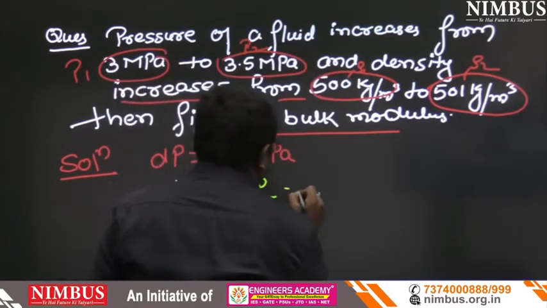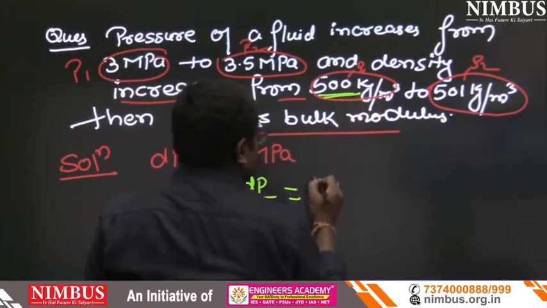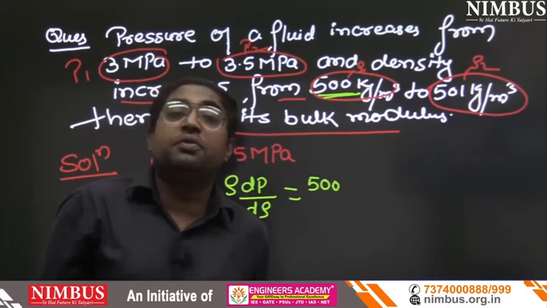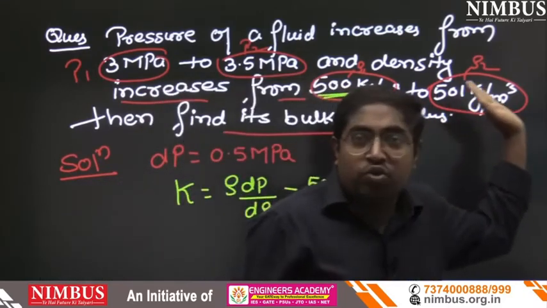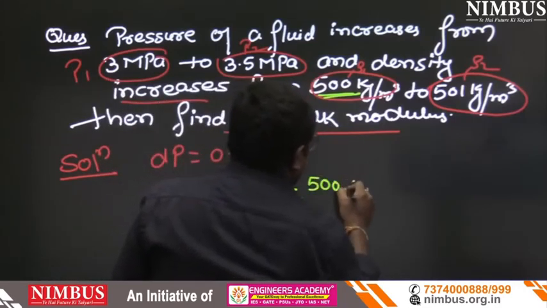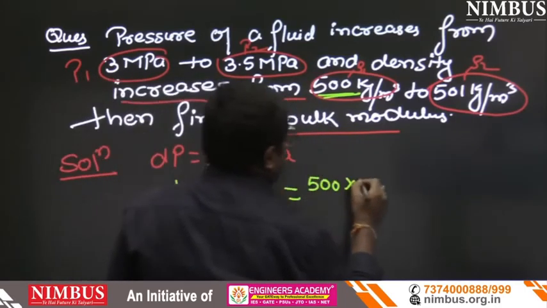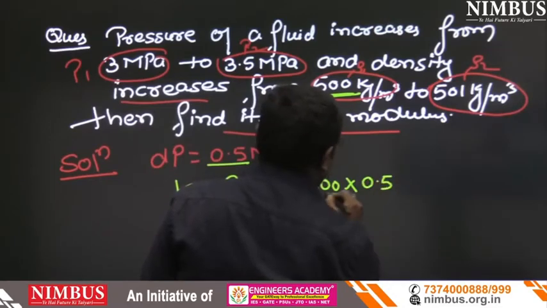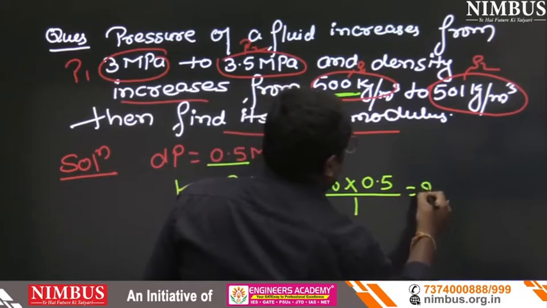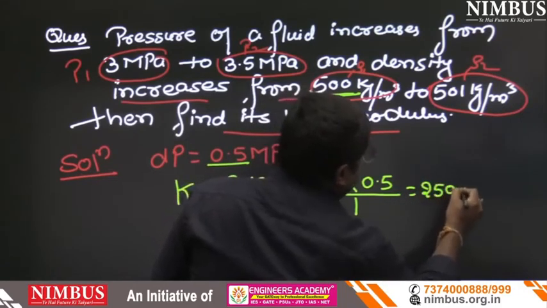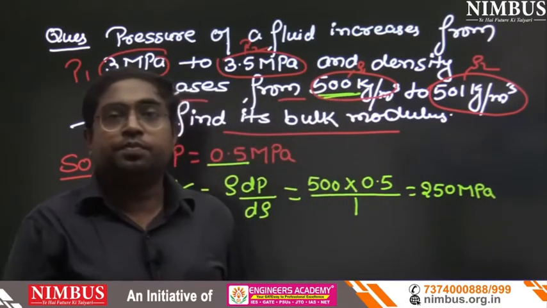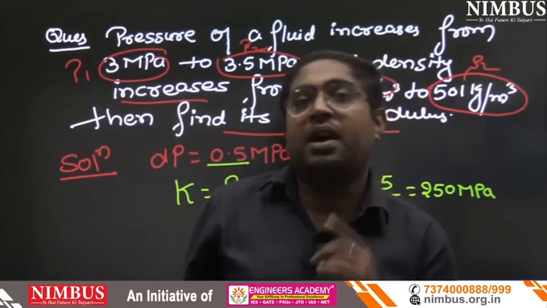At the place of rho, can we put 500 kg per meter cube? Because that was the original, 500 to 501 kg per meter cube. So that is 500 into dP, the change in pressure, that is 0.5, and upon that is d rho. d rho is 1. So that will be 250 megapascal. Is that clear? That is only a 1 mark question.